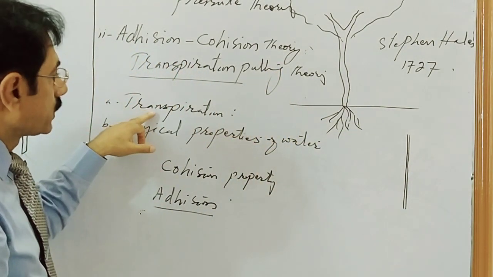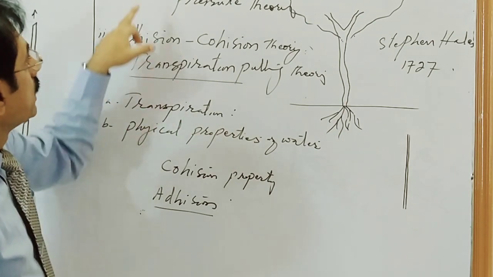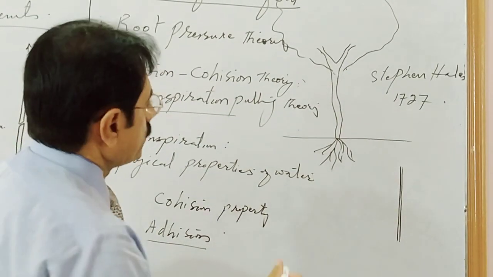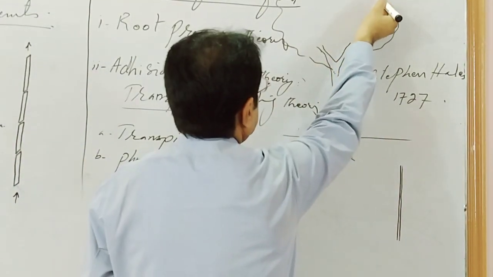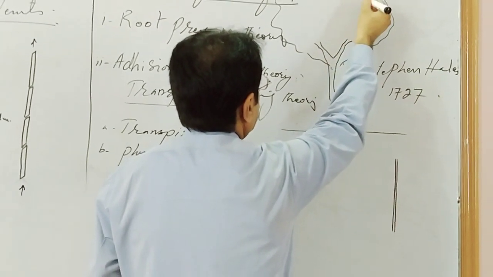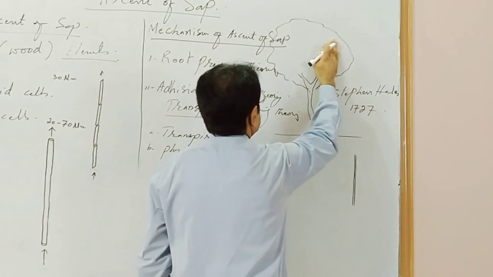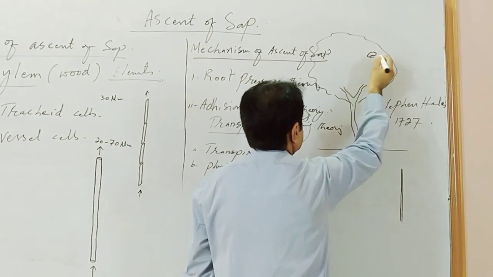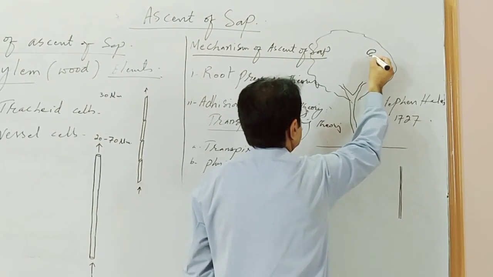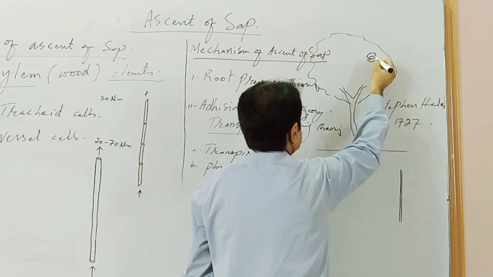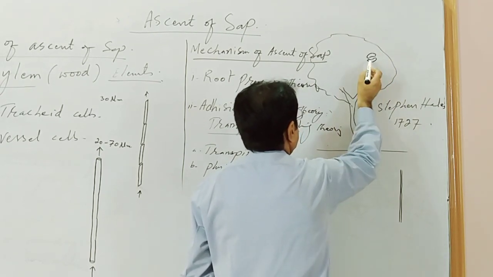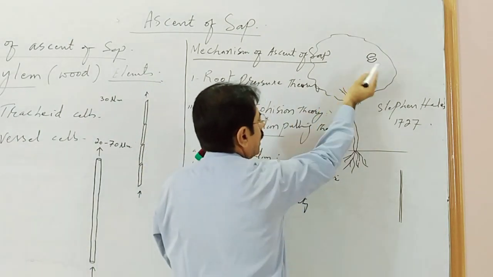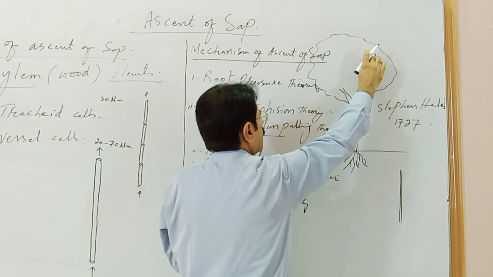Now let us see the transpiration mechanism, how it is involved in the ascent of sap. Dear students, listen to me. Suppose at this leaf surface there are two guard cells. We know these are kidney shaped cells, and the space in between these two guard cells is called the stoma.